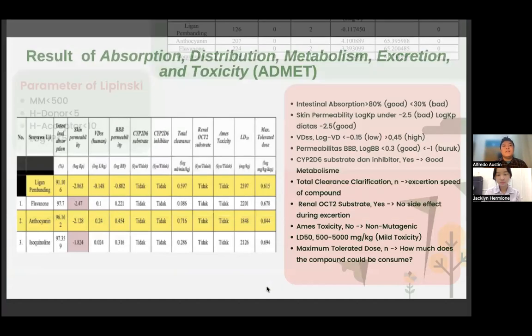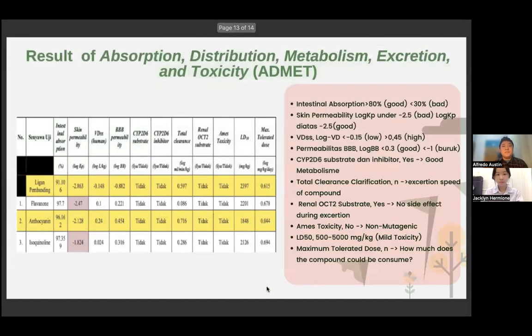In the last examination, we have the ADMET or absorption, distribution, metabolism, excretion, and toxicity examination. There are several examinations placed in this task. However, we take a look at the last task, which is toxicity. We can see that all of them result in a positive maximum tolerated dose, which means that it could be possible to be consumed without side effects, and the LD50 is between 500 and 5,000, which means that it is at a mild toxicity level.